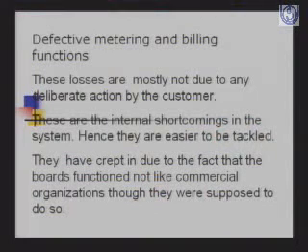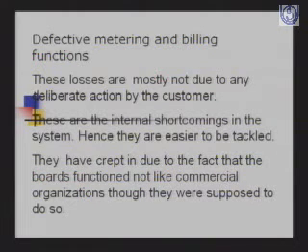These metering and billing errors are mostly not due to any deliberate action by the consumer or customer. These are internal shortcomings of our system, and hence losses like meter reading error and billing error should be easier to tackle, because the consumer does not have any hand in it, and it is our own system which is to be revamped to take care of all these errors.